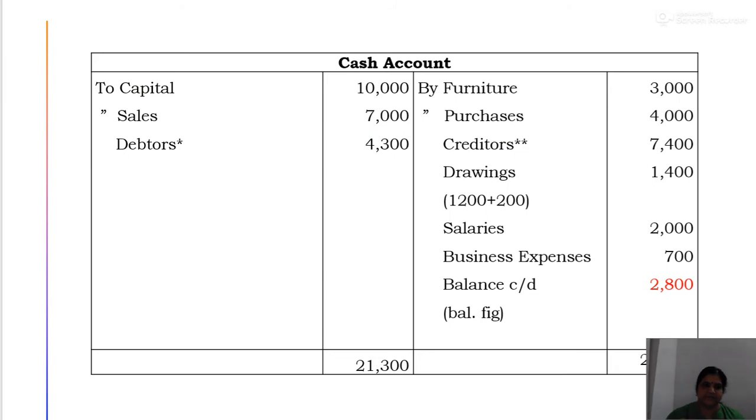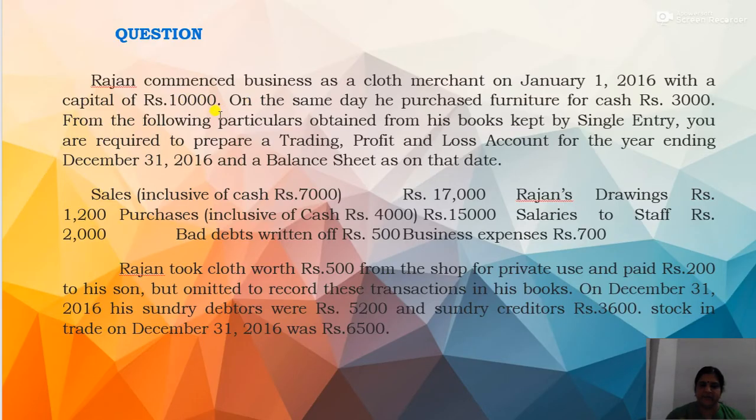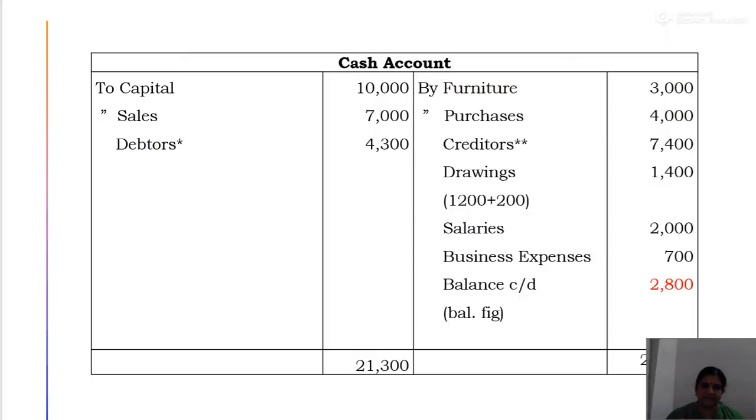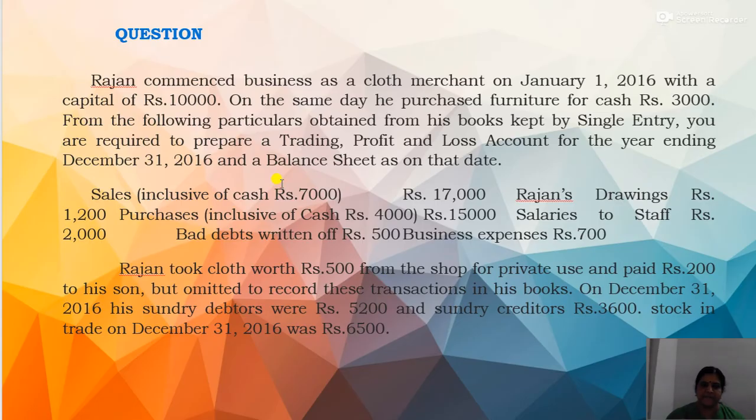Now before that, at the time of introducing the capital, on the same day he purchased furniture for cash, that is furniture account debit to cash. So we write by furniture 3,000. Then comes drawings. Now what about the drawings? The drawings will be 1,200, Rajan's drawings 1,200. Then again he withdrew cloth, so this will not come in cash account. Then there is an amount of rupees 200 which he has paid to his son. So the total cash drawings will be this rupees 1,200 plus rupees 200 given to his son, so total 1,400.